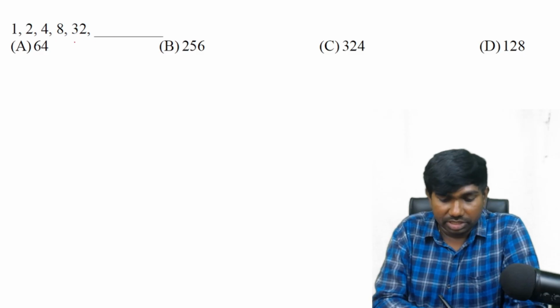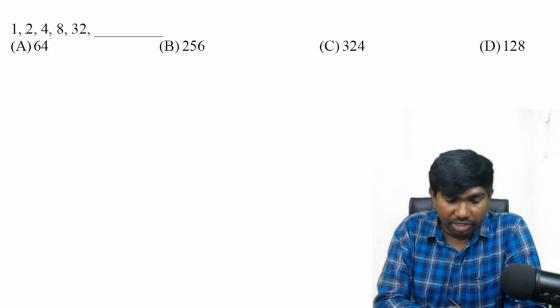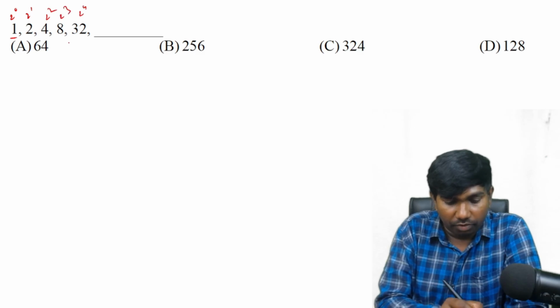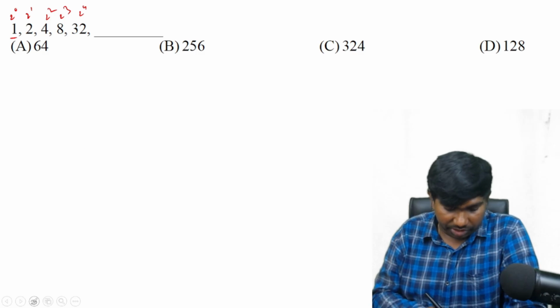1, 2, 4, 8, 32. Yes, these numbers are some special numbers, or you can directly see into 2 also. Like I mentioned in the previous question, this is 2 power 0, 2 power 1, 2 power 2, 2 power 3, 2 power 4. Yes, 2 power 4 is missing here. Yes, there is a mistake in this question.